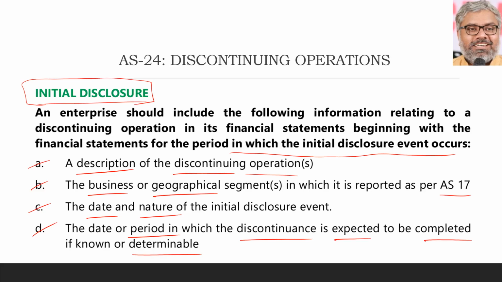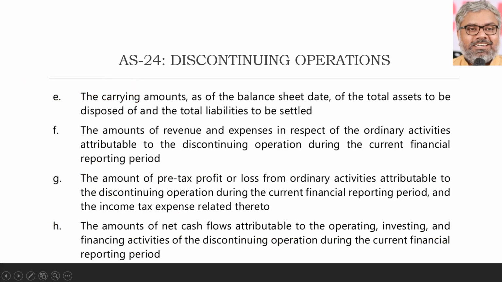Of course, naturally in the notes to accounts: what discontinuing operations are there, what business or geographical segments they belong to, what is the date and nature of the initial disclosure event because of which this disclosure is being made, and the time period in which this discontinuance is expected to be completed, if known, and other financial data. Financial data is like what? Naturally, the carrying amounts of the assets and liabilities which are supposed to be disposed of and settled.